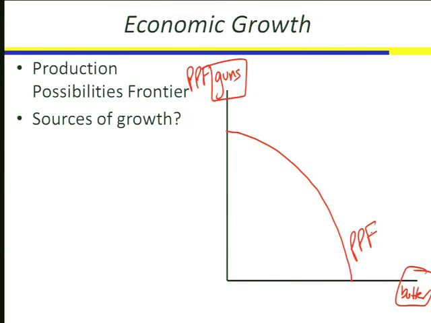That's what it's for. Why does it slope down? Why does the PPF have a downward slope instead of an upward slope? Way up there. Good. Opportunity cost of production. So another way of saying opportunity costs is there's trade-offs, that we have to make trade-offs. And there are opportunity costs, and we do have to make trade-offs because the amount of resources we have are finite or limited, right? So we have a downward sloping production possibilities frontier because the fact that resources are limited or finite means that we have to make choices. There are trade-offs. That is to say, there is an opportunity cost. Anytime we use a resource to produce guns, we can't use that same resource to produce butter. We have to make a choice.